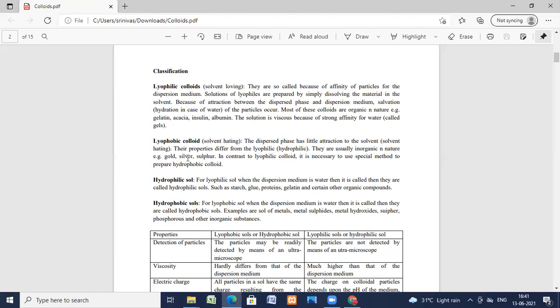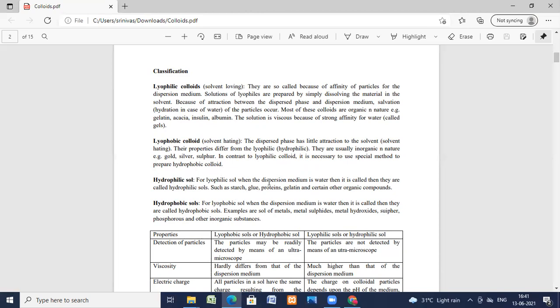Example: gold, silver, sulfur. And in contrast, for lyophobic colloid it is necessary to use a special method of preparation, because there will be less stability. So you need a special method to prepare this lyophobic colloid. Now, what is hydrophilic sole?